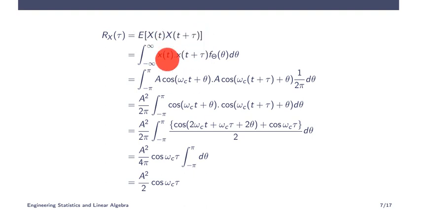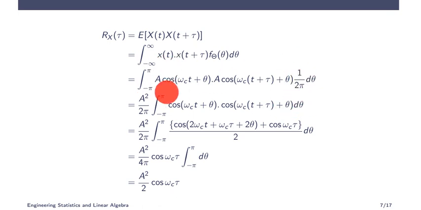According to the definition, the E operator means integral of the quantity times fx of x dx. Here the variable is theta, so f theta of theta d theta, and since f theta of theta lies between minus pi and pi, instead of minus infinity to infinity it will be minus pi to pi.